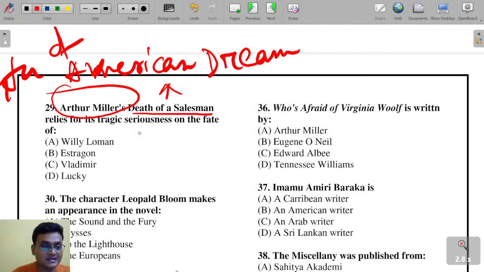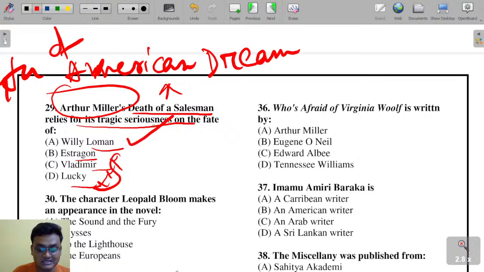Arthur Miller's Death of a Salesman relies for its tragic seriousness on the fate of: Willy Loman, Estragon, Vladimir, Lucky. Willy Loman is the right answer, isn't it? Death of a Salesman is a play by Arthur Miller, where in the title the salesman is actually Willy Loman. Here the theme of the American dream is the pivotal one.